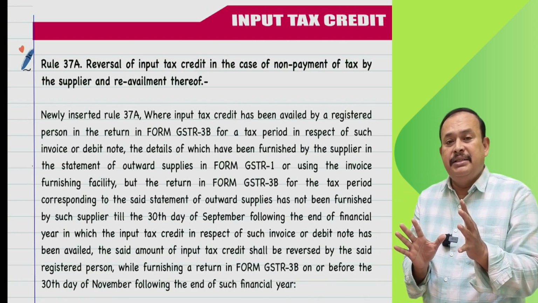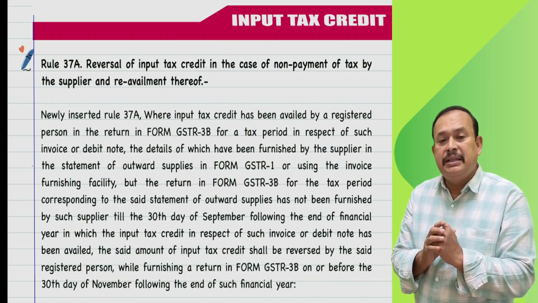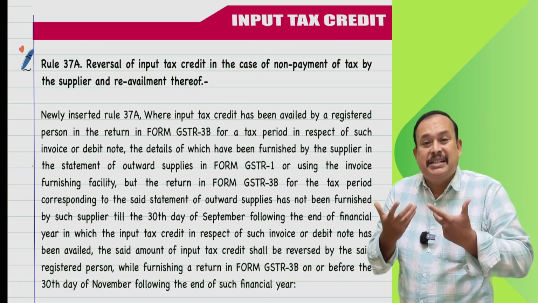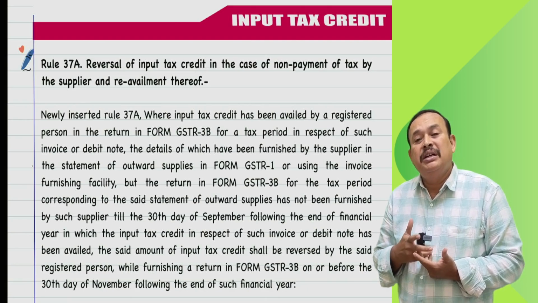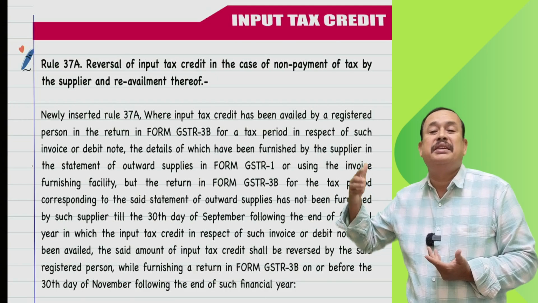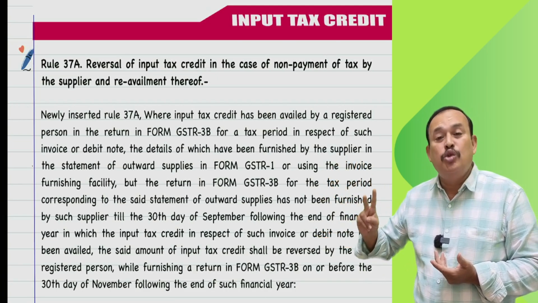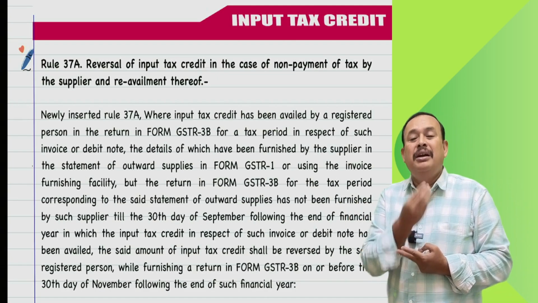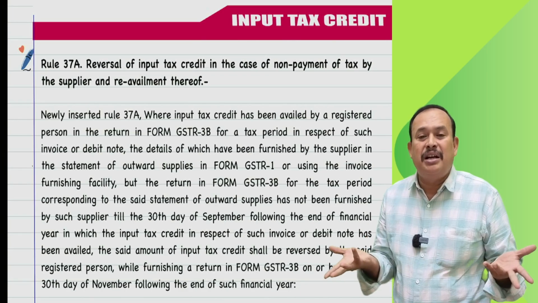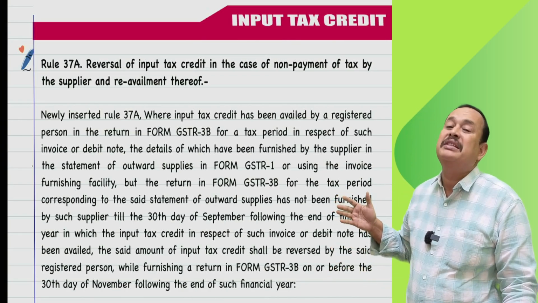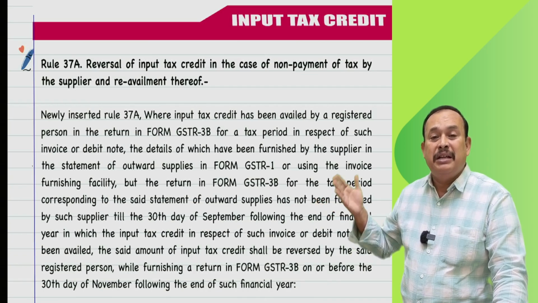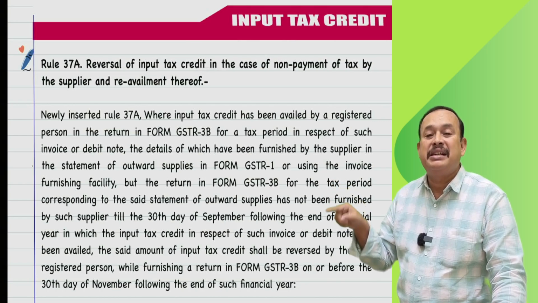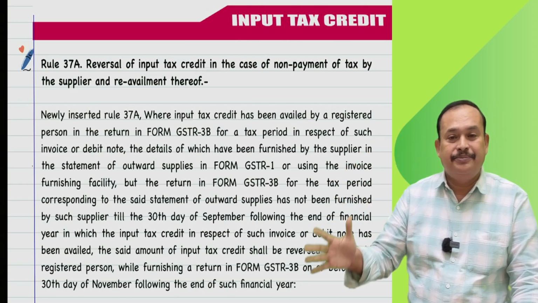in that case, hey Mr. Recipient, you reverse that credit on or before 30th November of the succeeding financial year. For 2 months, time is given to you after September 30th. You follow up with your supplier, let them make the payment. Still, if the payment is not made by 30th November of the succeeding financial year, namely 30th November 2025 in our given example, you should reverse the credit or pay the amount to the department.